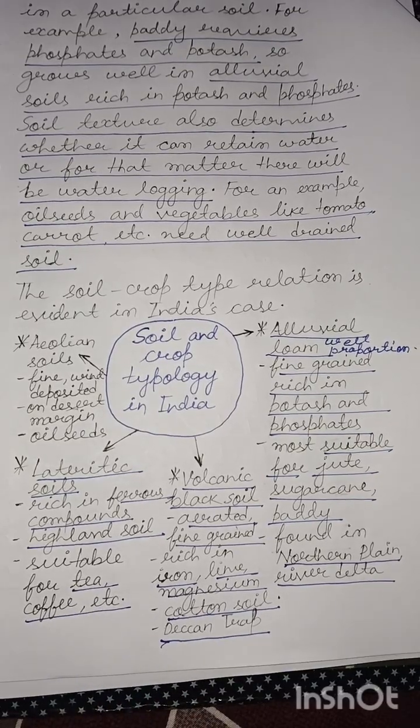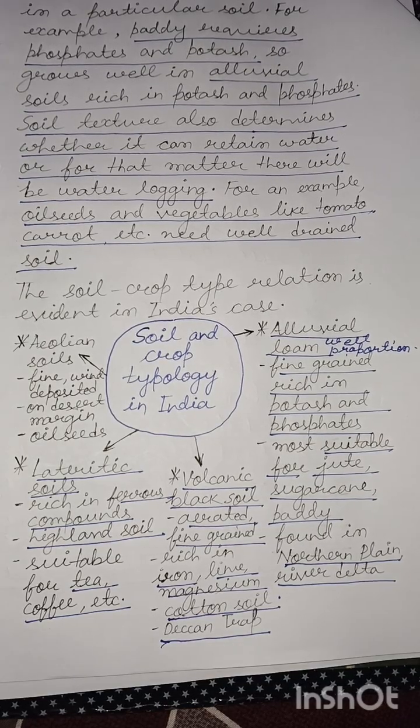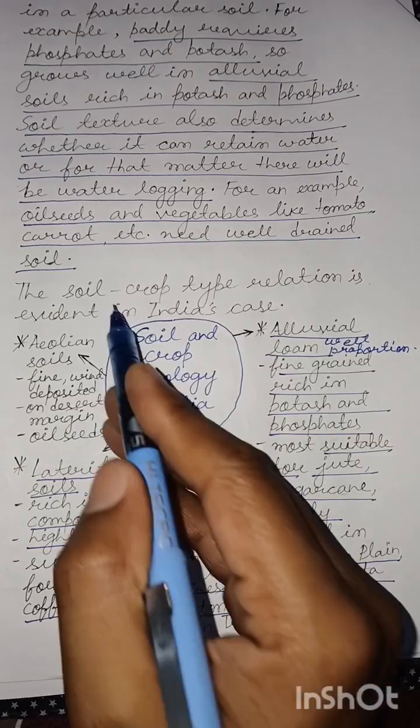And as we would see later, the impact of lateritic soil on tea and coffee plantations is so pronounced that the tea and coffee regions in India are mostly restricted to lateritic soil regions.